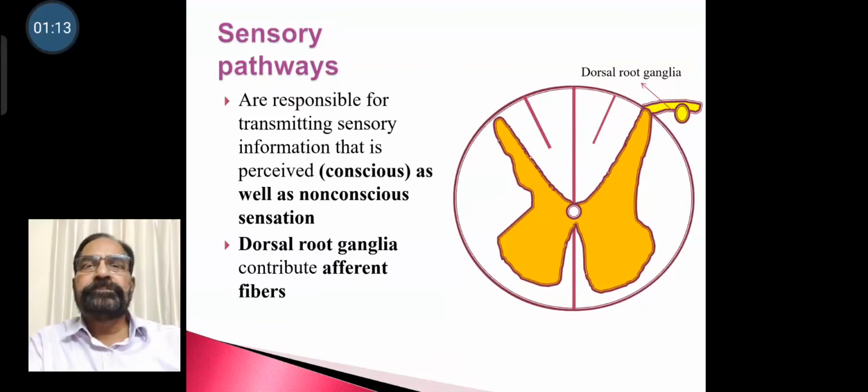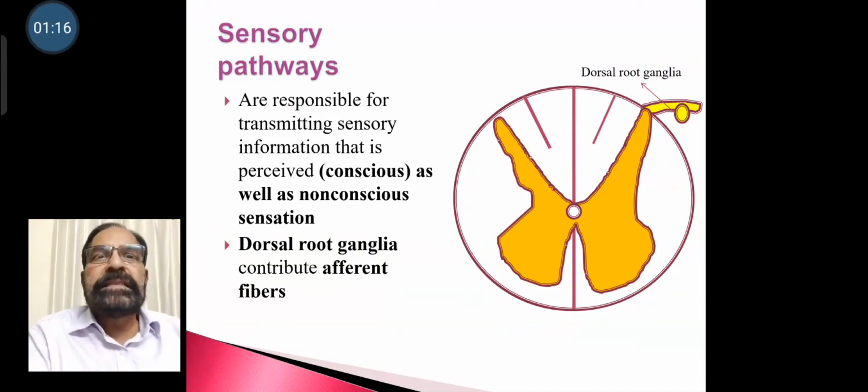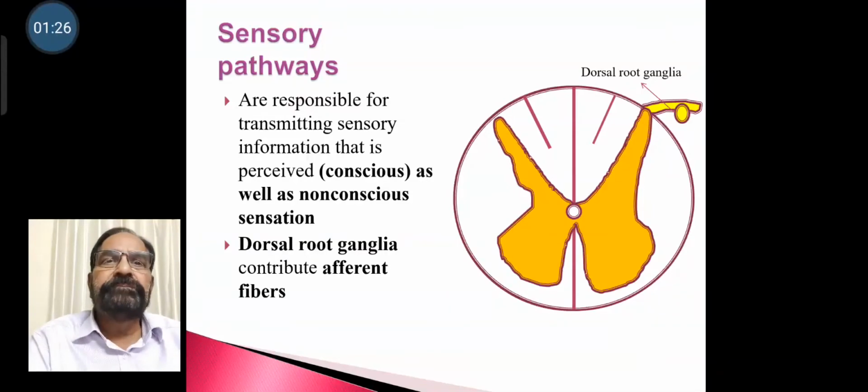Sensory pathways. Sensory pathways are responsible for transmitting sensory information that is perceived or conscious as well as unconscious. Dorsal root ganglia contribute afferent fibers. So in the picture you can see the dorsal root ganglia at the dorsal root or the posterior horn.